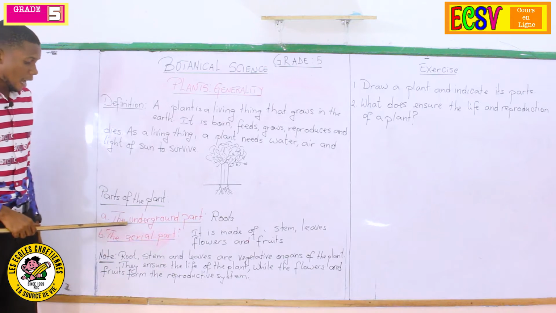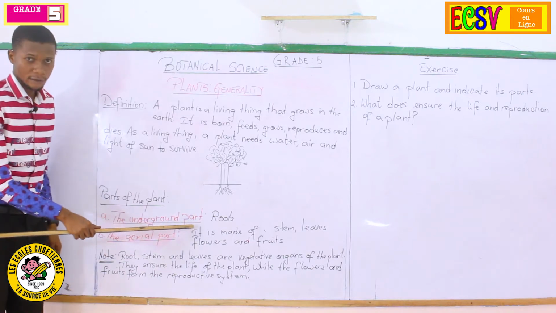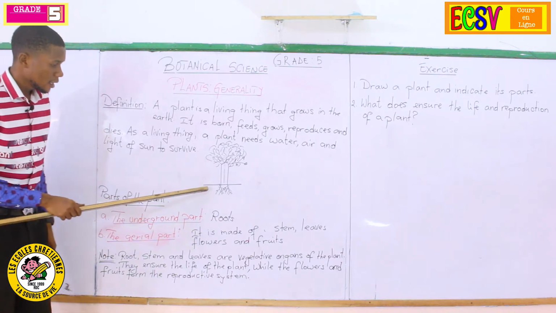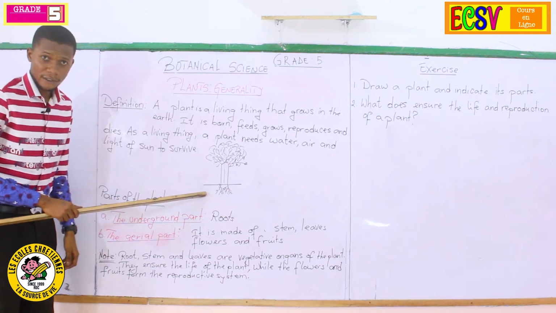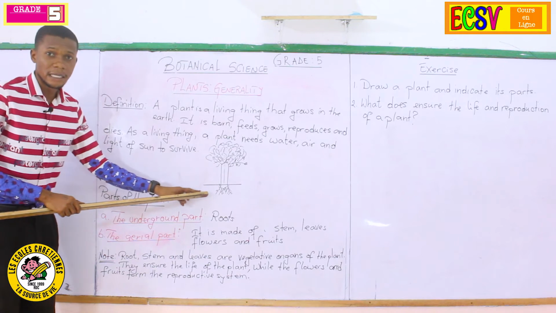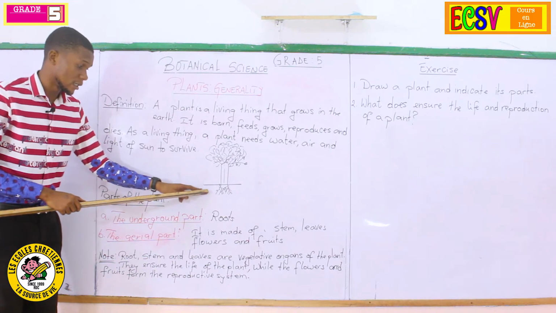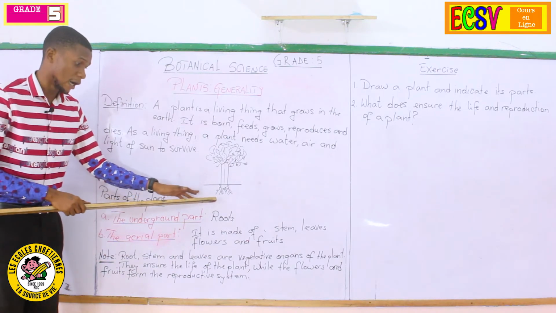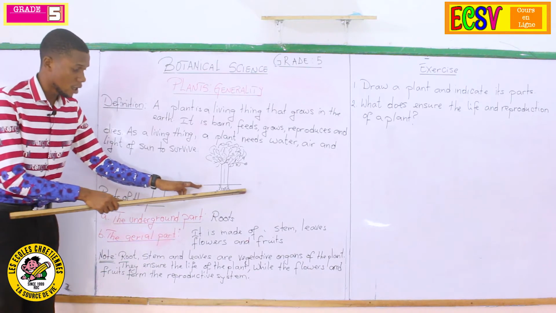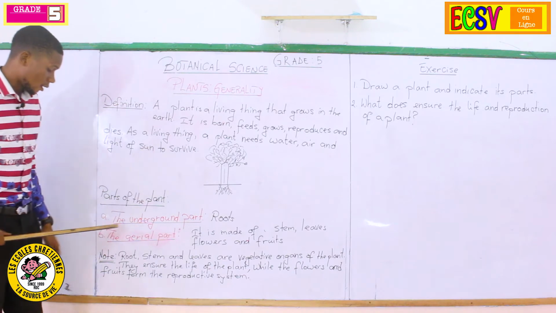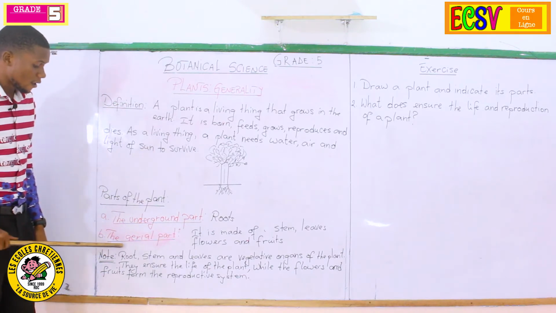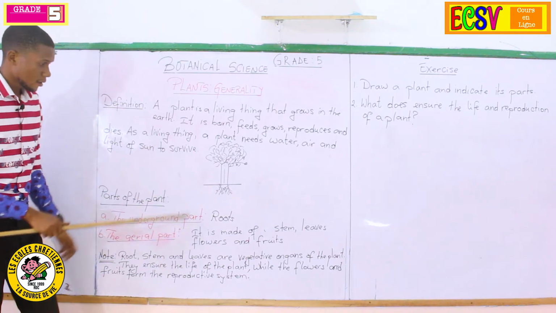A, the underground parts. You see you have a plant here. This is the underground part. You see, this part is not visible. When you see plants, you're going to see the underground part, this down. And in the underground part, we see the roots. And the part B, we have aerial parts. Here it is.